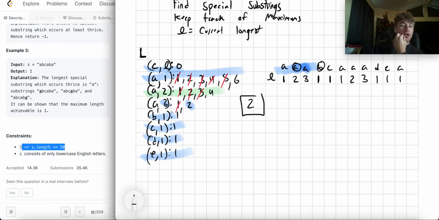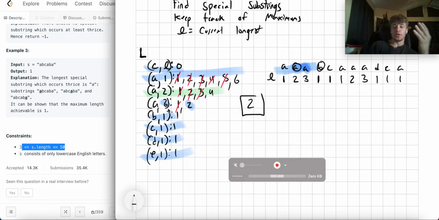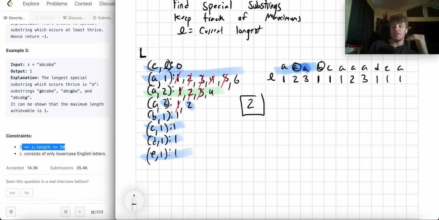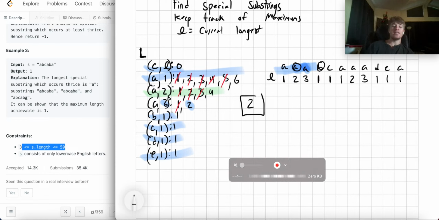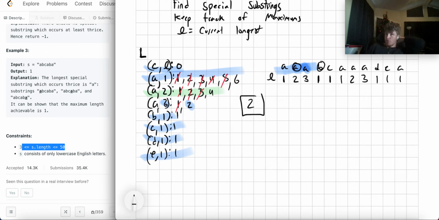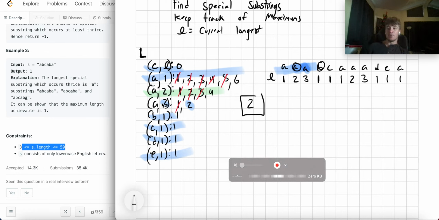Okay. Now, one thing we can do to simplify this problem is that it's kind of implied if you have something of length 3, you can also create something of length 2. So do you even need to notate for that? Do you even have to account for the fact that, oh yeah, if I make something of length 3, I can also make something of length 2 and length 1, right? Because that's what I kept having to do, right? I made something of length 3, for example, then I was like, all right, now I got to update 2 and I got to update 1, and I kind of had to go down the path to update, right? But the truth is that there's intrinsically something of length 2 with length 3, and you don't really need to account for that.